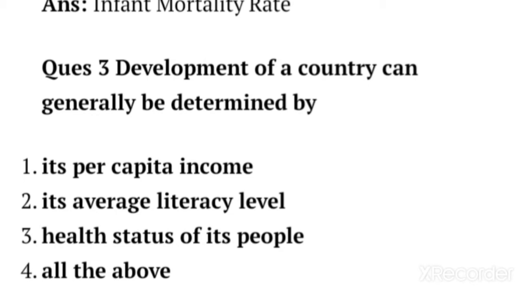Development of a country can generally be determined by what? We can observe whether development has happened in a country or not. How do we measure this development? First, its per capita income. Second, its average literacy level. Third, the health status of people. And fourth is all of the above.